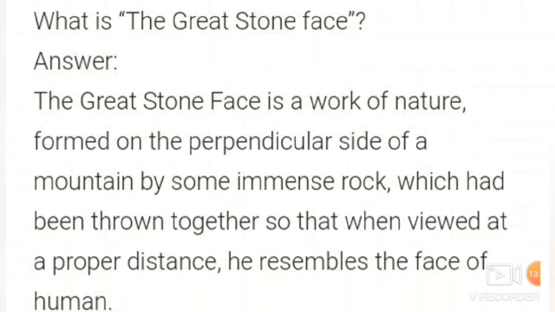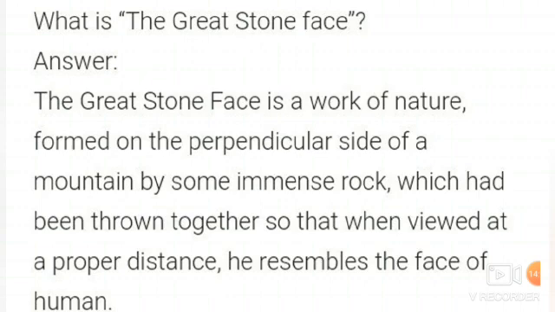What is the great stone face? The great stone face is a work of nature formed on the perpendicular side of a mountain by some immense rocks which had been thrown together so that when viewed at a proper distance it resembles the face of a human. So in short, the great stone face is a work of nature.